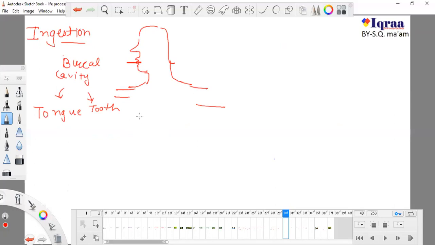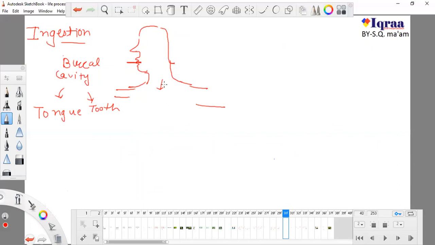We take our food, and to make a texture which is needed for the food to move downwards, we use teeth, and by teeth we break down our food into small particles and make it very soft.